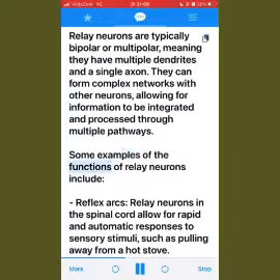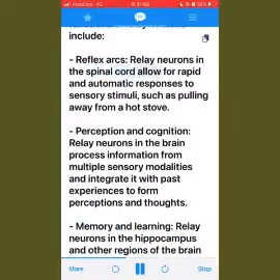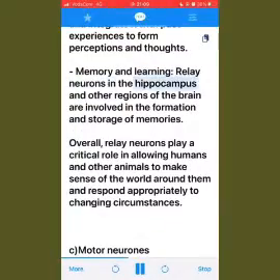Some examples of the functions of relay neurons include reflex arcs. Relay neurons in the spinal cord allow for rapid and automatic responses to sensory stimuli, such as pulling away from a hot stove. Perception and cognition. Relay neurons in the brain process information from multiple sensory modalities and integrate it with past experiences to form perceptions and thoughts. Memory and learning. Relay neurons in the hippocampus and other regions of the brain are involved in the formation and storage of memories. Overall, relay neurons play a critical role in allowing humans and other animals to make sense of the world around them and respond appropriately to changing circumstances.